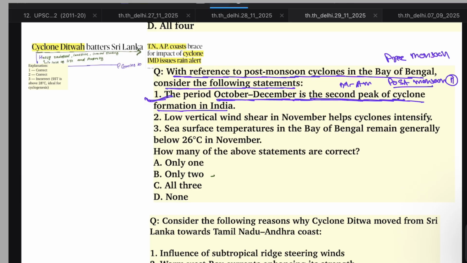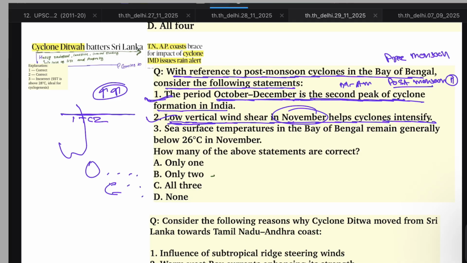Second, low vertical wind shear in November helps cyclone intensification. Yes, this is related to the ITCZ. Where the vertical wind shear is low, the upward movement of wind is low, and that contributes to the formation of cyclones. The ITCZ in the month of November is around Sri Lanka.